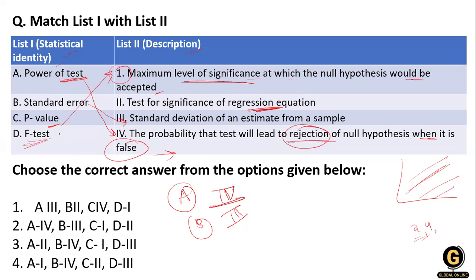That is why the F test is a test of the level of significance of the regression equation. So D is 2, the right option. A is 4, B is 3, C is 1, and D is 2. So option number 2 is the right answer for this question.